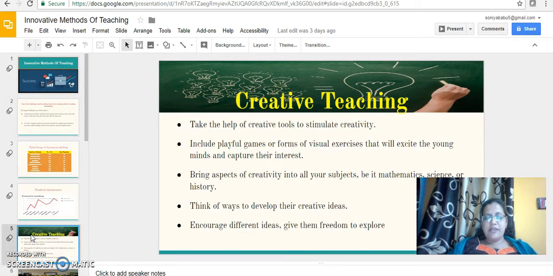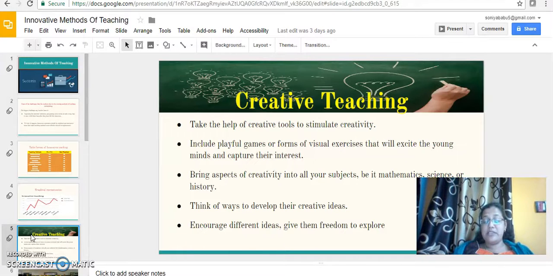The next one I've given is the first criteria: creative teaching. Take the help of creative tools to stimulate creativity. It can include playful games, and we can also use mathematical ideas, science, history and so on, and it will help them think and develop creative ideas. We can encourage different ideas by giving them the freedom to explore.